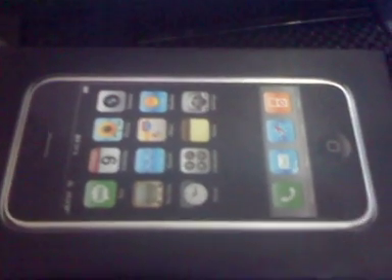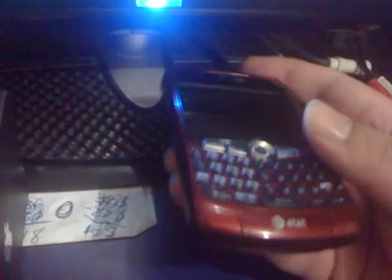But for the sake of this video, I stole my sister's BlackBerry. Pretty neat. She got this red one from AT&T. It's pretty cool. Might keep it. I don't know. But anyway,